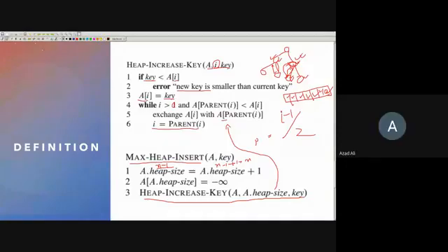Sir, can we initialize the last element of this heap with minus infinity? Yeah, you can initialize it with anything.